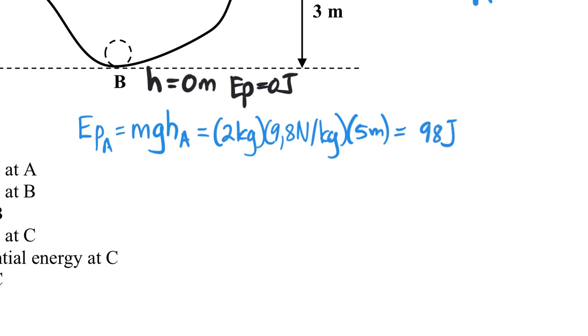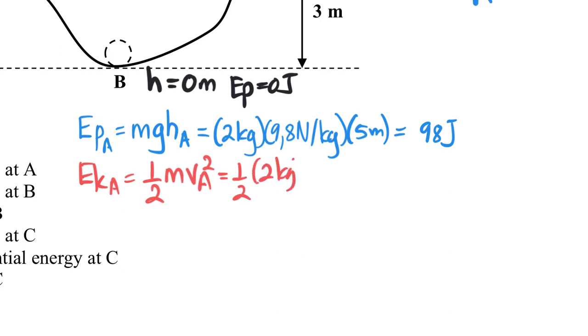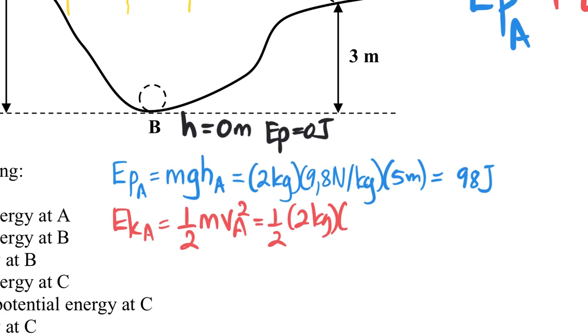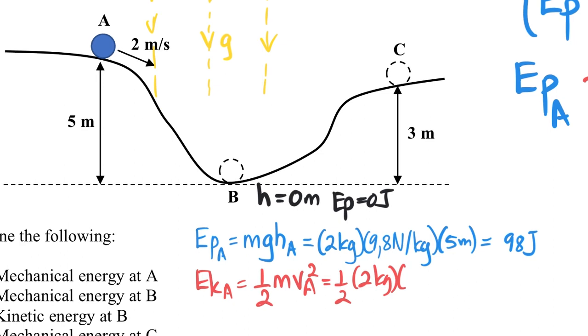Now, if we look at the kinetic energy of the object at A, it's going to be a half times the mass times the velocity of the object at A squared. So that's going to be a half times 2 kilograms. And the velocity at A, if we look there, we see the velocity at A is 2 meters per second.